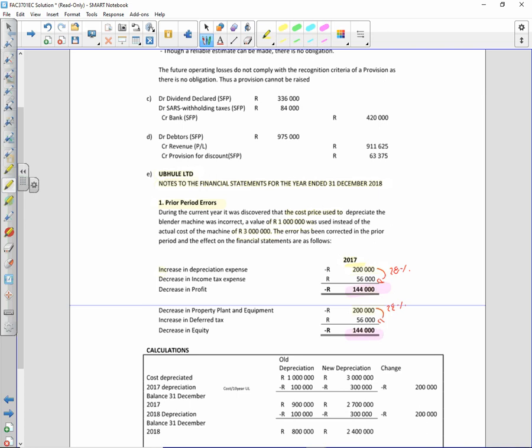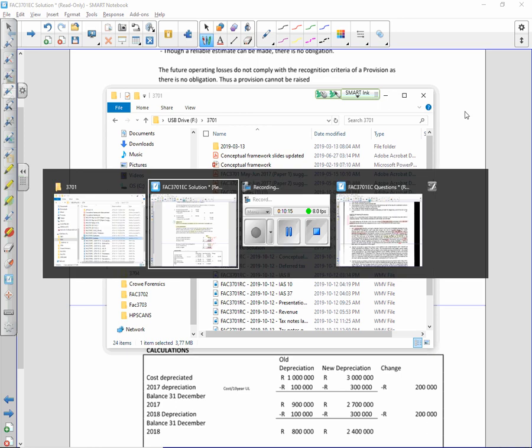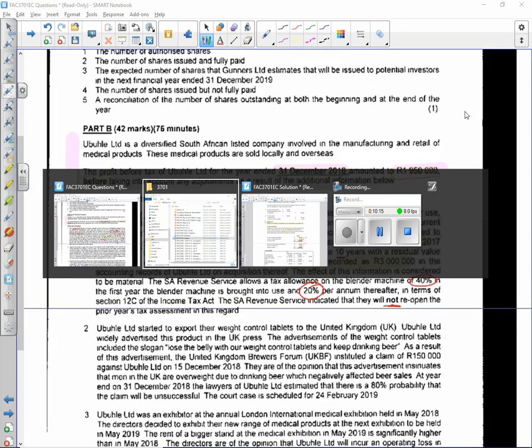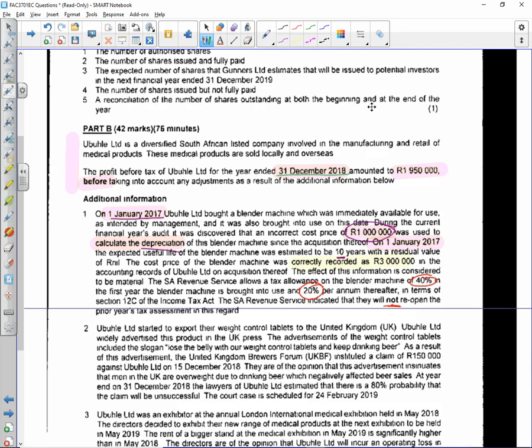These two need to always agree to each other, because that's how it works. Okay, everybody happy with this note over here? Right, so that deals with point number 1. The only other thing that we need to touch on when it comes to point number 1 is the deferred tax effect that would be in effect.